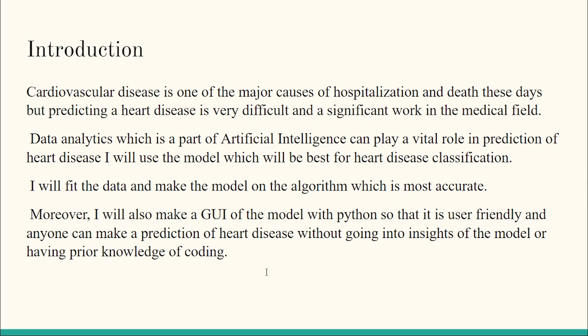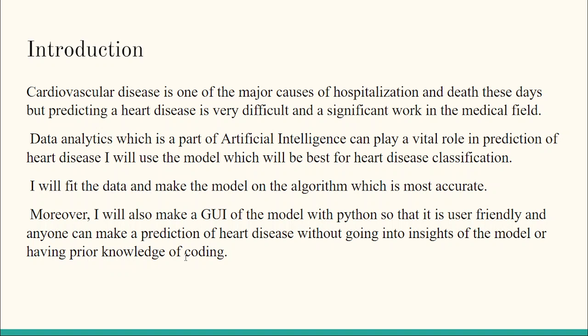Cardiovascular disease is one of the major causes of hospitalization and death these days. After the brain, the heart is the most important organ of the body. It pumps blood and provides all the supplies to all the organs in the body. There are a lot of things that are related to heart disease. Hence, predicting a heart disease is a very difficult and significant work in the field of medicine.